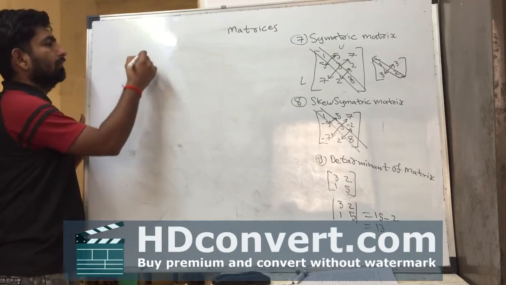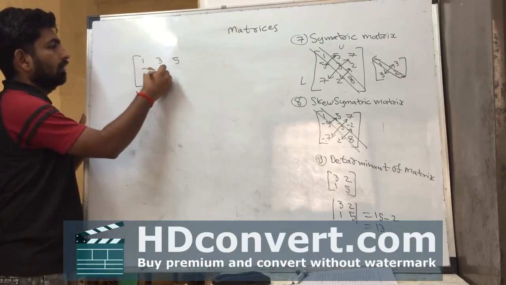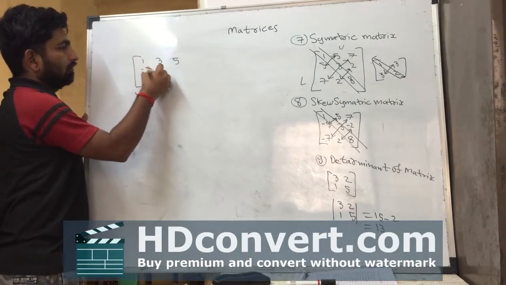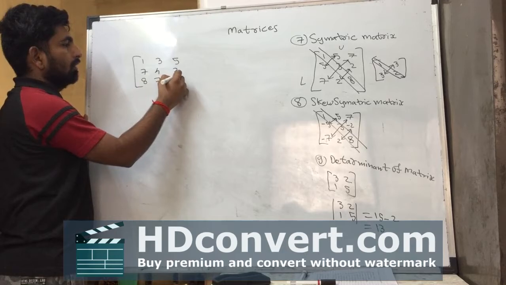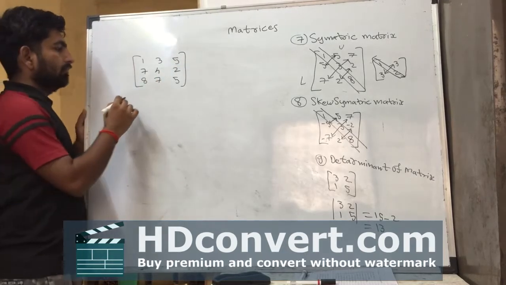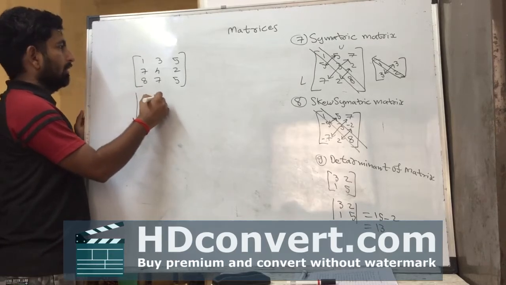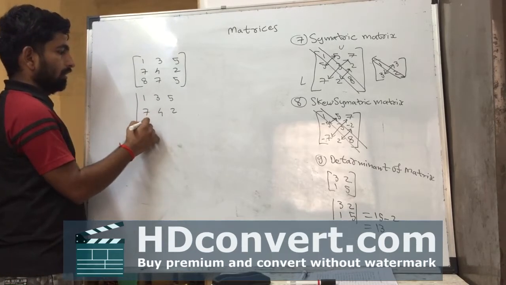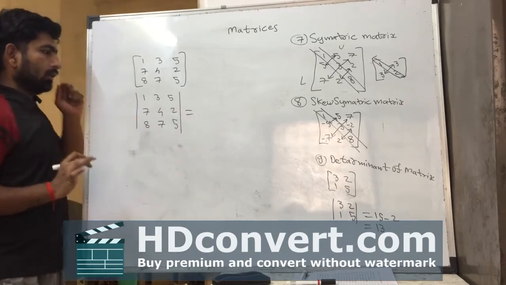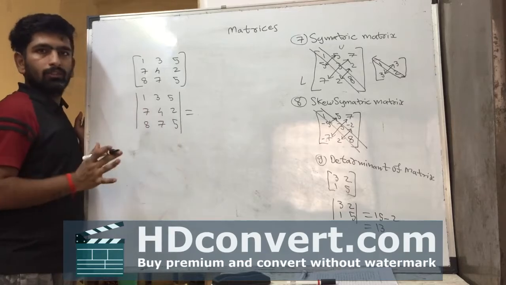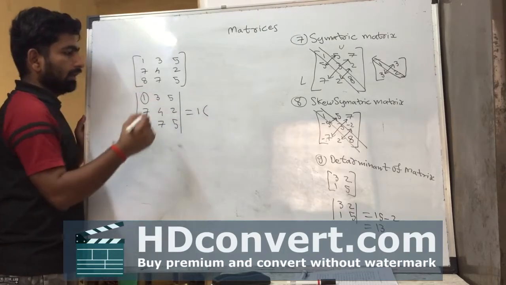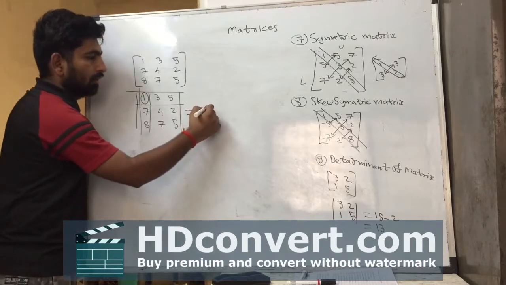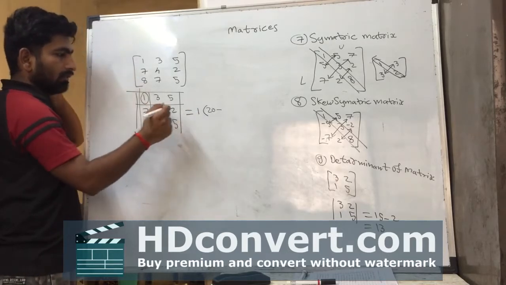In 3 by 3 matrix, if you have 1 3 5, 7 4 2, 8 7 5, and we want to find the determinant of the above matrix, firstly select 1 into bracket, hide this column, hide this row, then 4 5s are 20 minus 7 2s are 14.